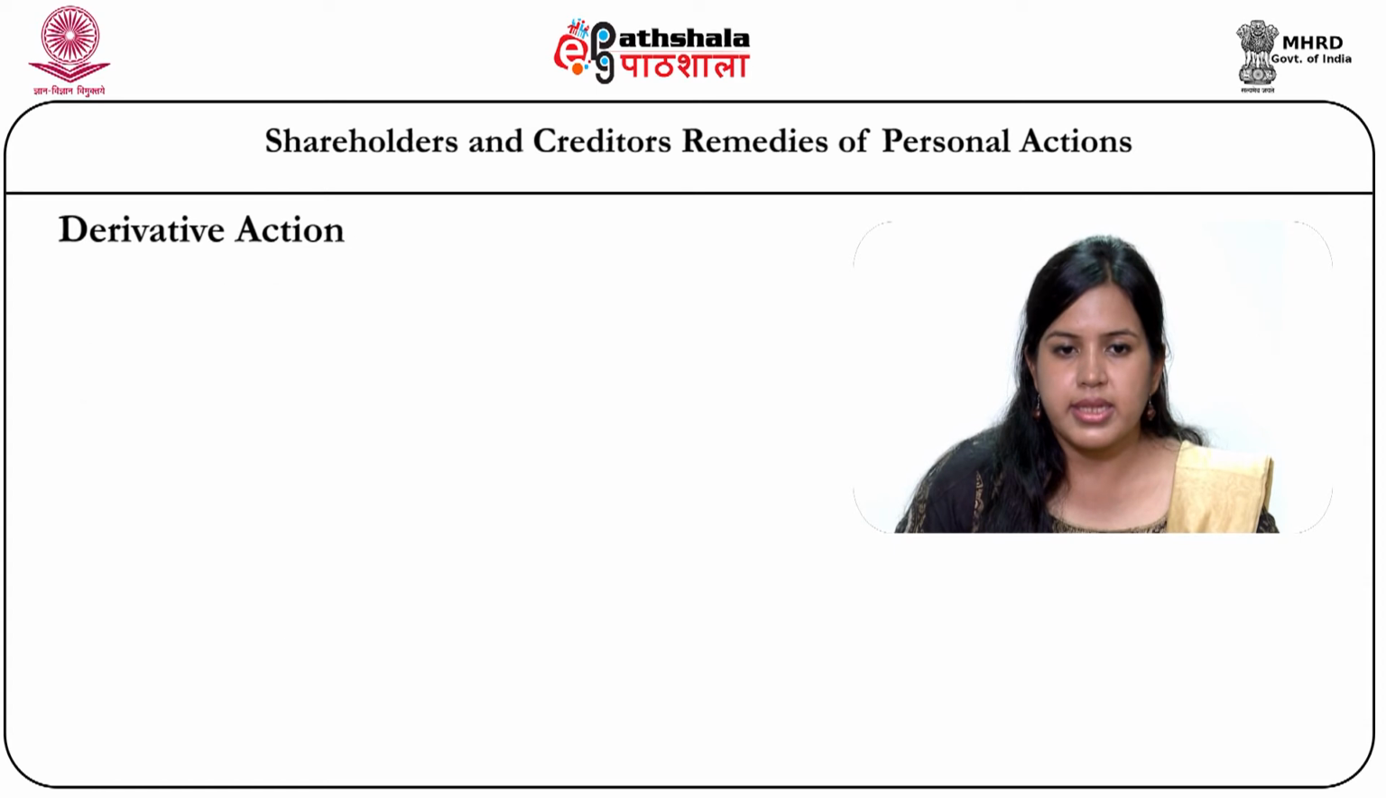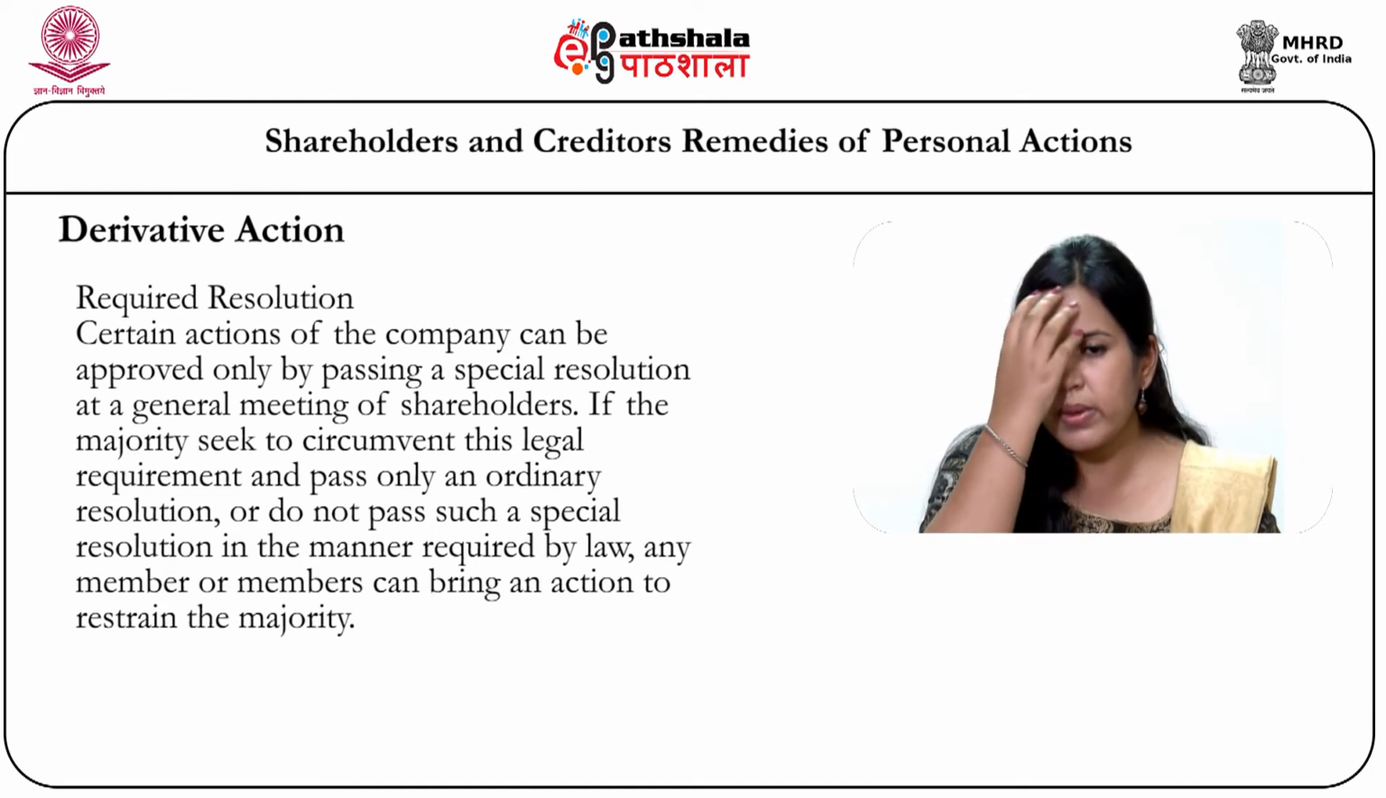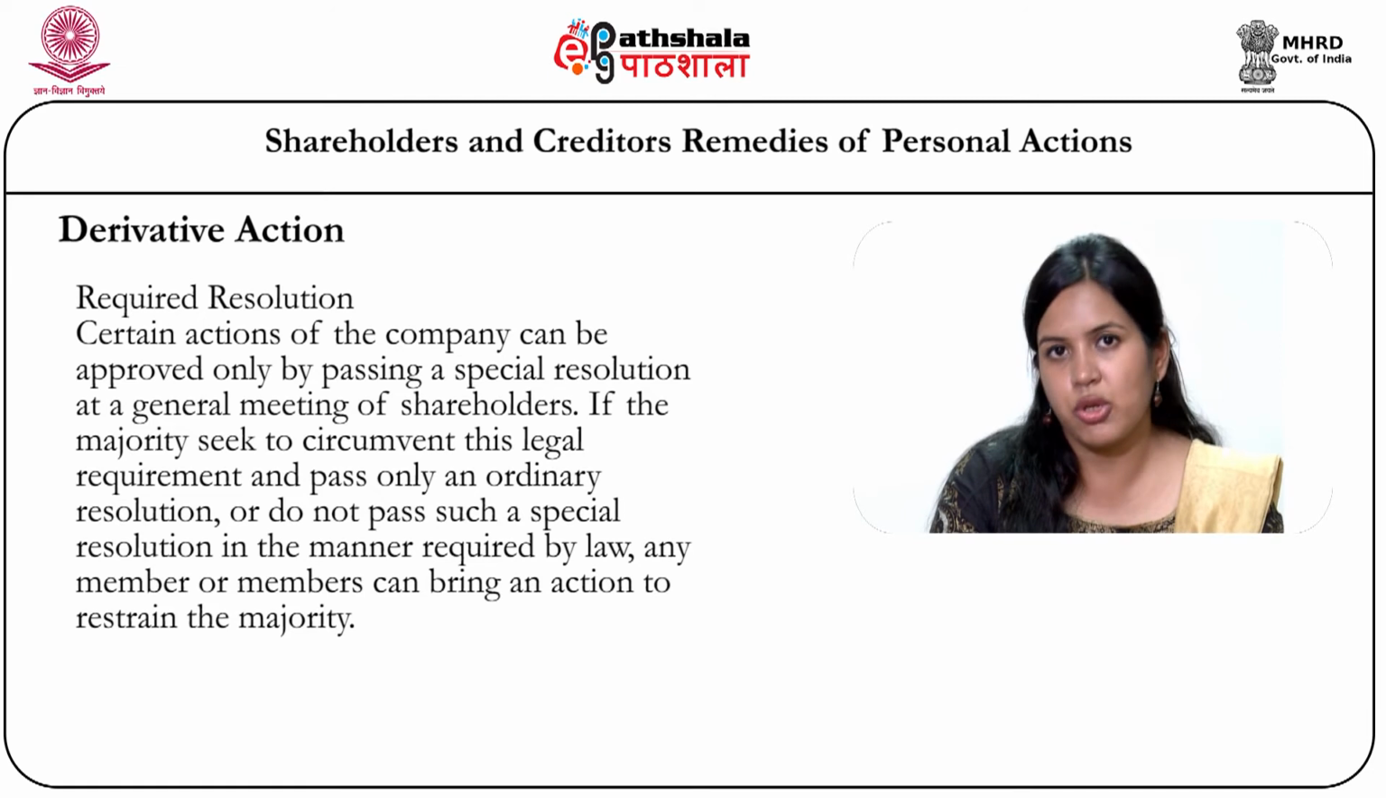Another is required resolution, that is, certain actions of the company can be approved only by passing a special resolution at a general meeting of shareholders. So, if the majority seek to circumvent this legal requirement and pass only an ordinary resolution, or do not pass such a special resolution in the manner required by law, then any member or members can bring an action to restrain the majority.